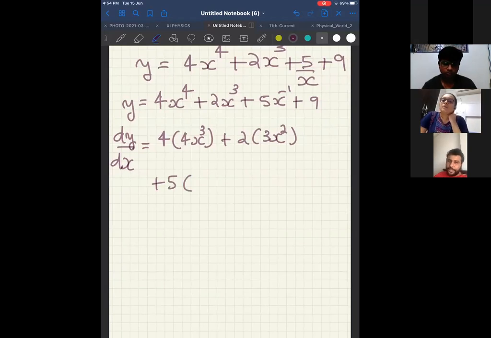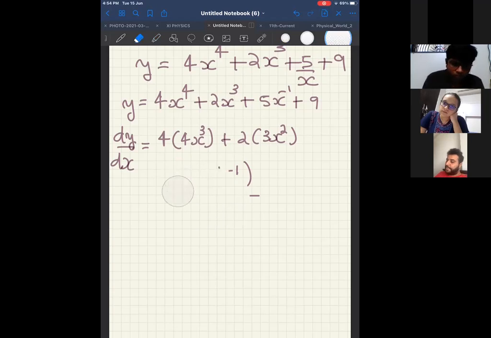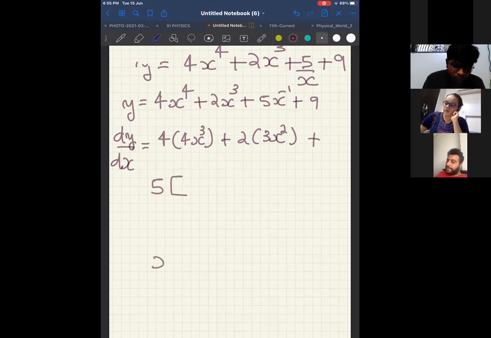Differentiation of x^-1. Now here many people make a mistake. What is x^n? Its derivative is n into x^(n-1). Plus 5 as it is. What is x^-1? Now x^-1 is of the x^n form. What is the x^n formula? n into x^(n-1), correct? Now over here, what is n? n is minus 1.